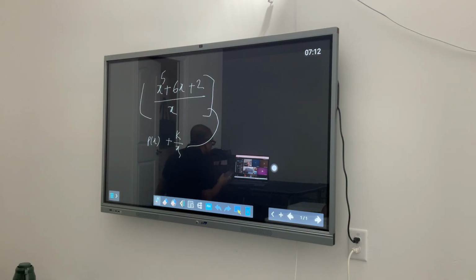Do you guys want me to read the question one more time? It says divide the polynomial and your answer should be in the form of px plus k over x, where p is a polynomial and k is an integer. This is the polynomial that we have to divide: x to the power 5 plus 6x plus 2 divided by x. So find out the polynomial and find out the value of k.